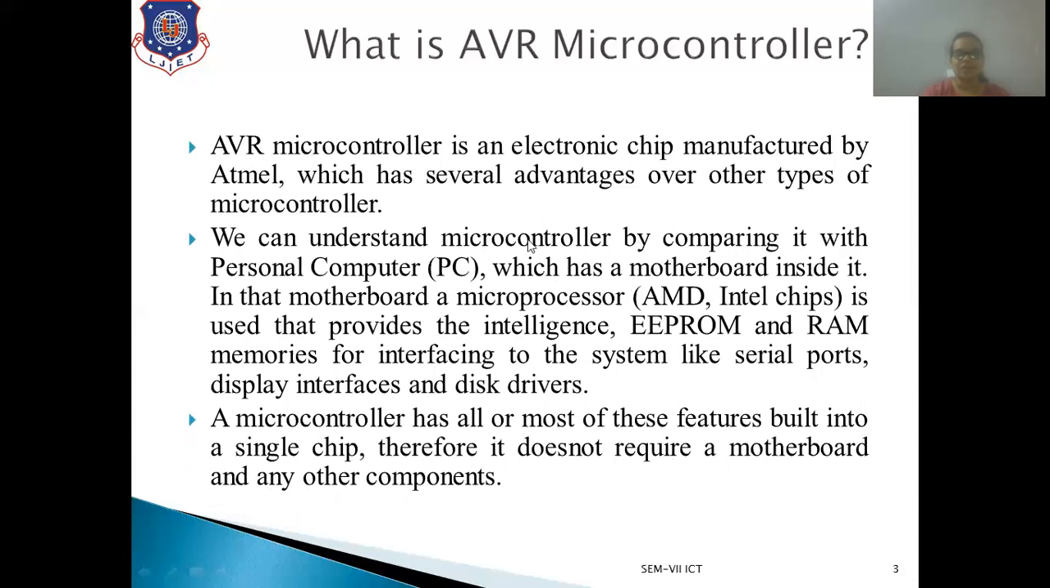So when we talk about computers, that is nothing but a processor, and the processor will require a motherboard. But the controller has all the features on a single chip, so there is no requirement for a motherboard or other peripherals. It is already inbuilt on the chip.